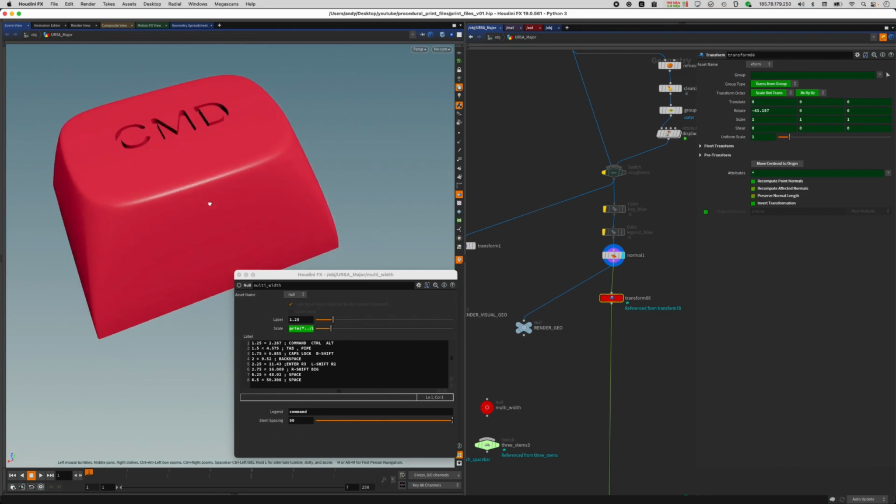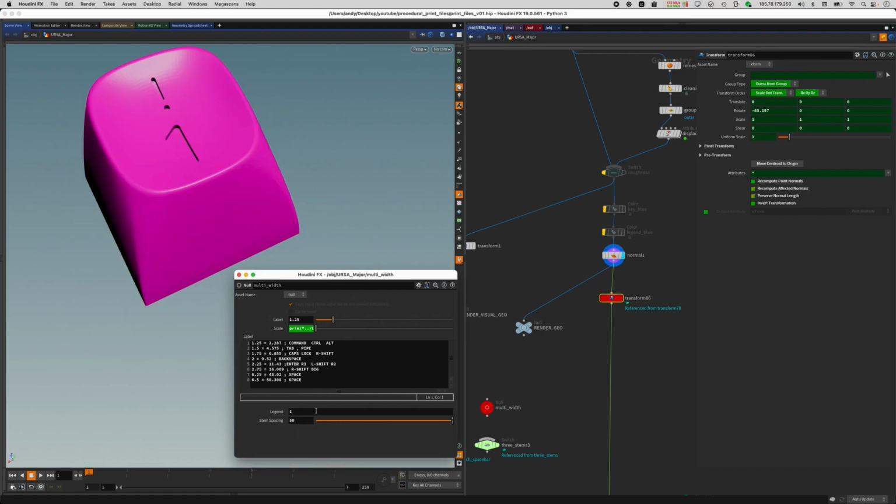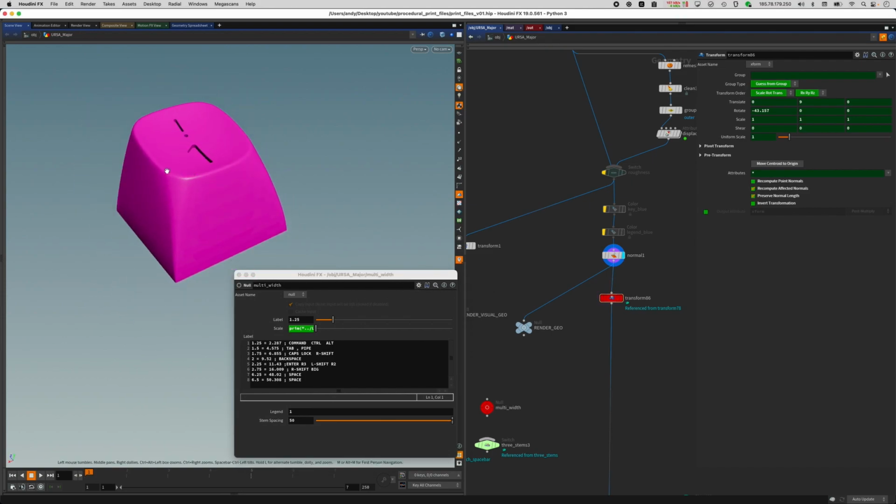So that's command. Let's do this again, starting with 1. Oh, look at that. It's on R1. And the Q is on R2. And the A is R3. And the Z is R4. And the command is R5. I'd like to quickly show you how Houdini knows all of this.